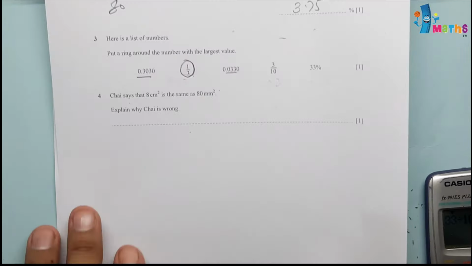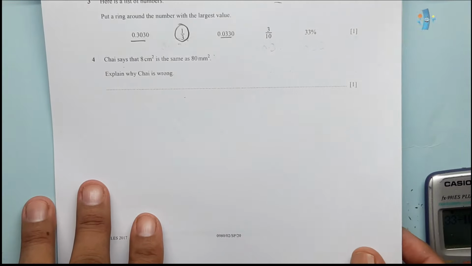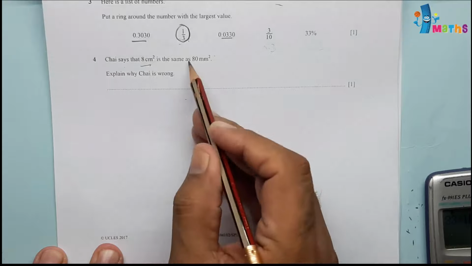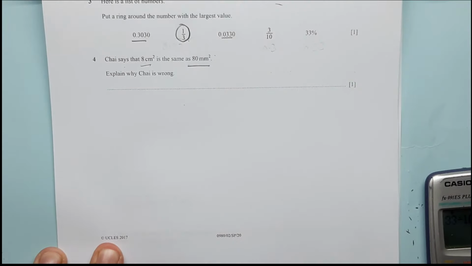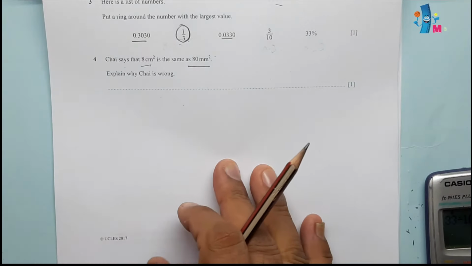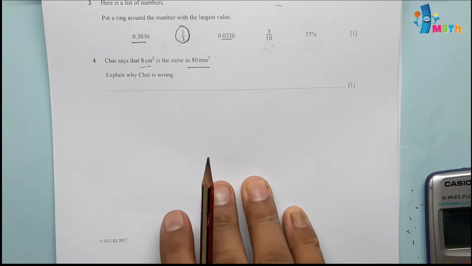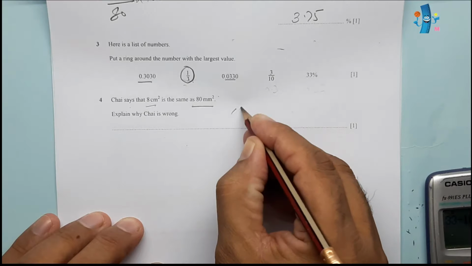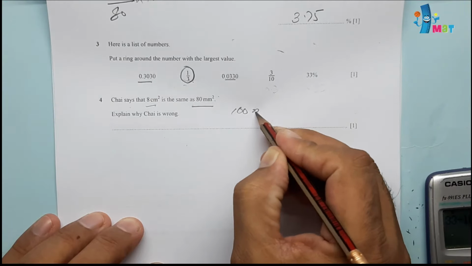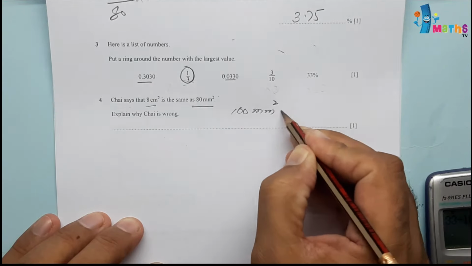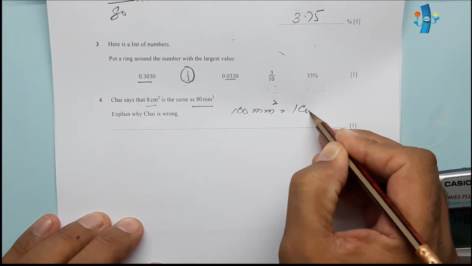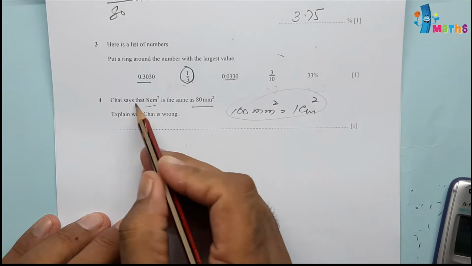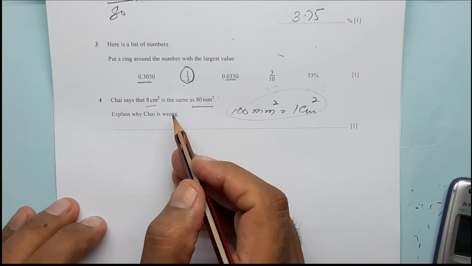Now question number 4. Chai says that 8 centimeter squared is the same as 80 millimeter squared. Explain why Chai is wrong. Basically, Chai is wrong because the conversion is 100 millimeter squared equal to 1 centimeter squared. So this is basically the conversion, so this will not be the exact value.